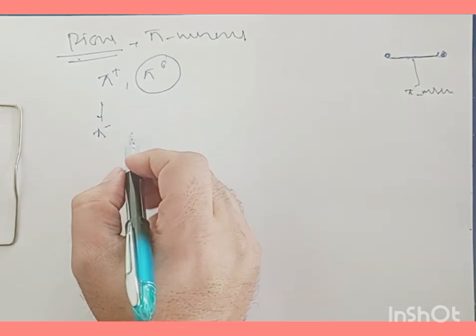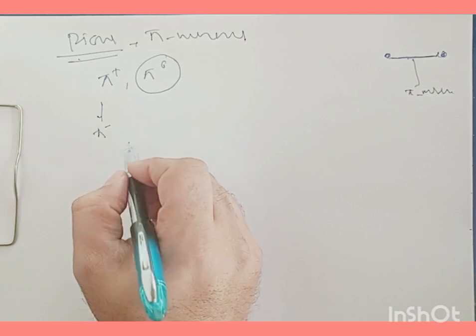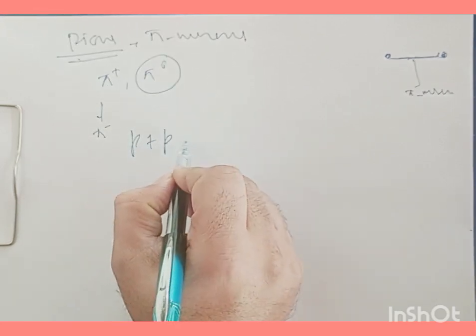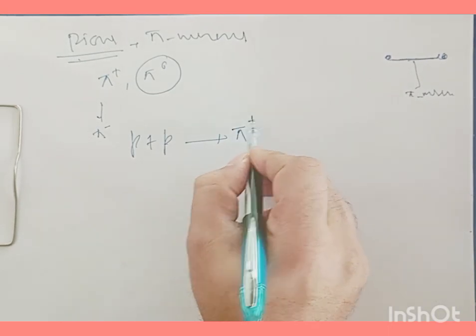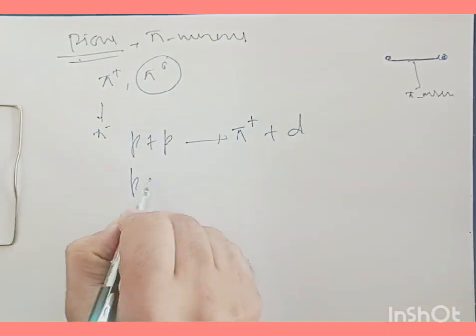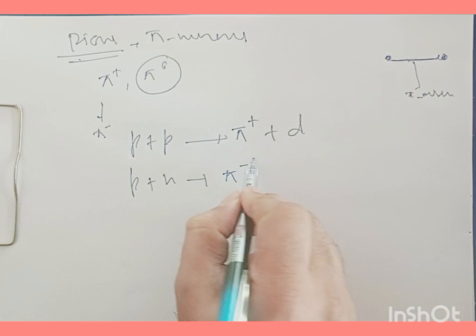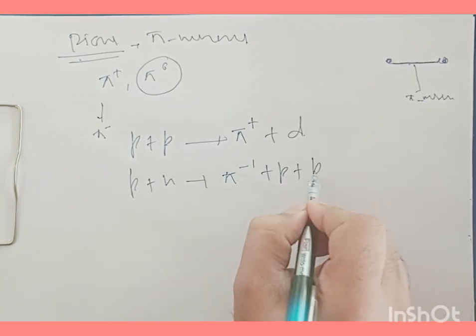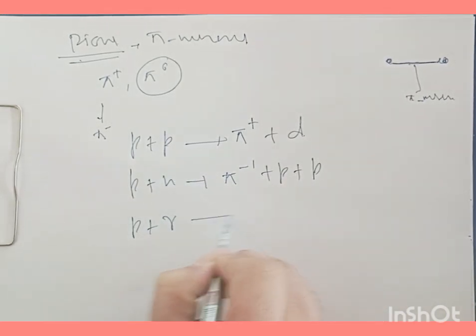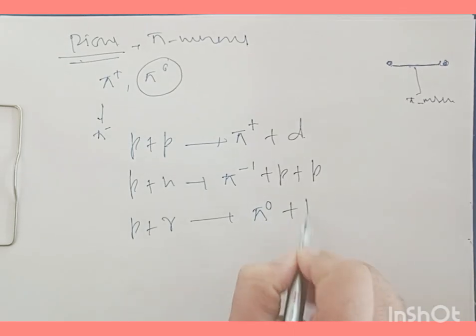Talking about how these pi mesons, or pions, are produced: a proton plus another proton gives pi plus plus deuteron, or proton and neutron. Here we have pi minus plus p, and proton plus gamma ray photon gives pi neutral plus p.